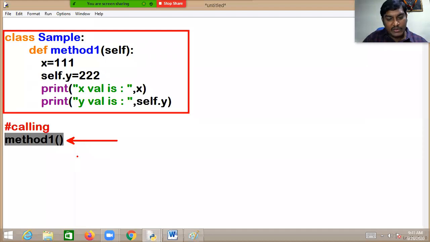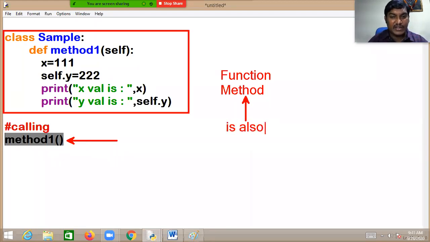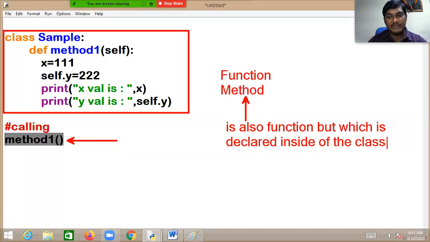No. So guys, kindly notice that sometimes I am saying function, sometimes I am saying method. Don't get any confusion. A method is also a function, but one which is declared inside of the class, nothing more. But a function is what you find defined outside of the class.